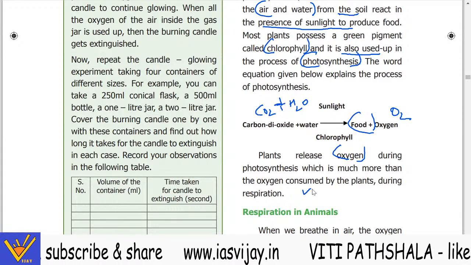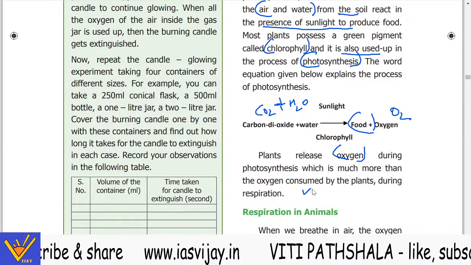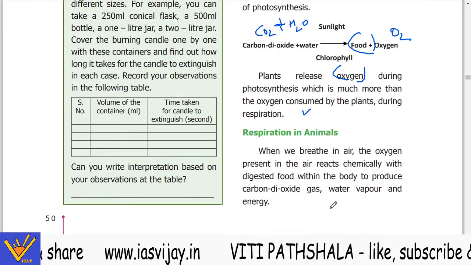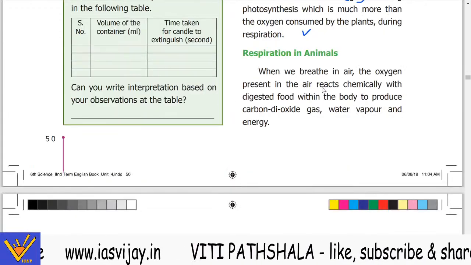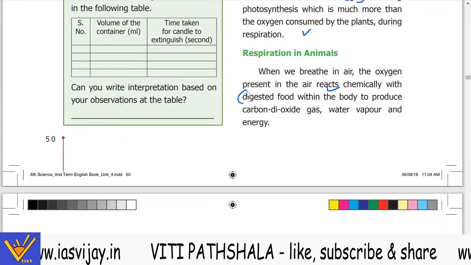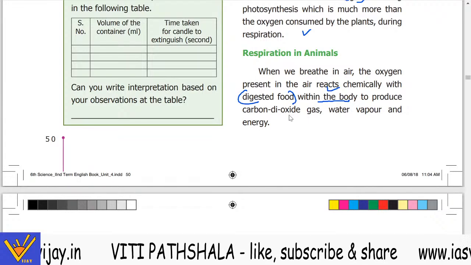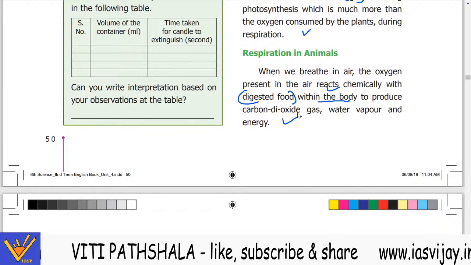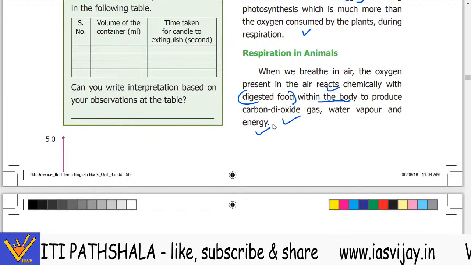Now next is respiration in animals. When we breathe in air, the oxygen present in the air reacts chemically with the digested food within the body to produce carbon dioxide gas, water vapor and energy.